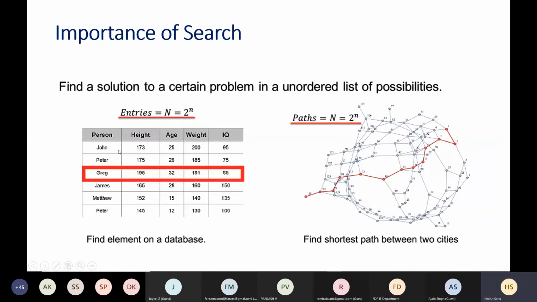Let's suppose the same thing, but the table is sorted on the person name. If I ask what is the weight of Greg, what kind of search can you apply, if this field is sorted? Binary search, perfect. And what is the complexity if the elements are capital N? It is log N. So basically log of N.